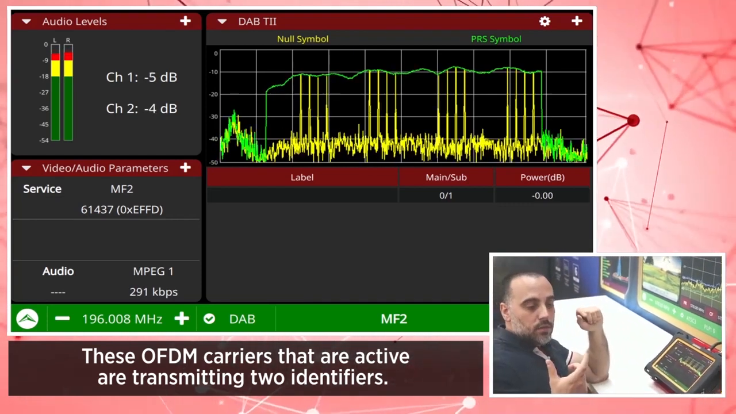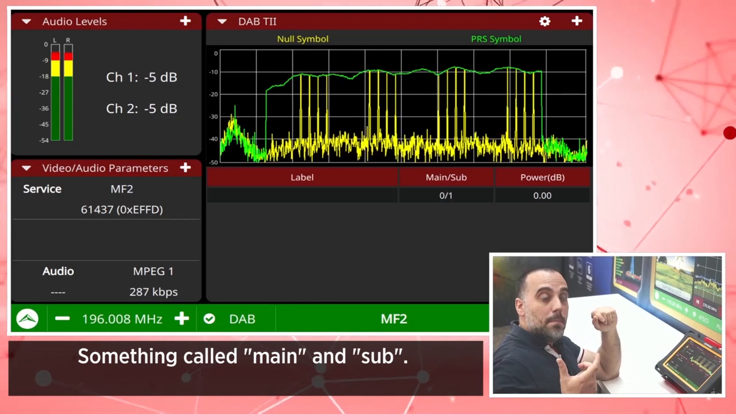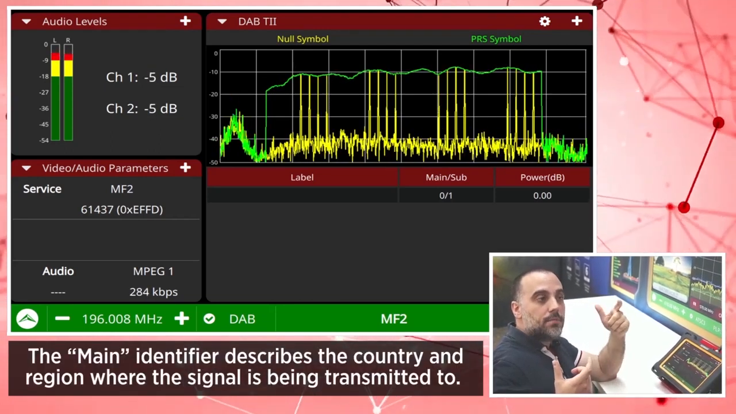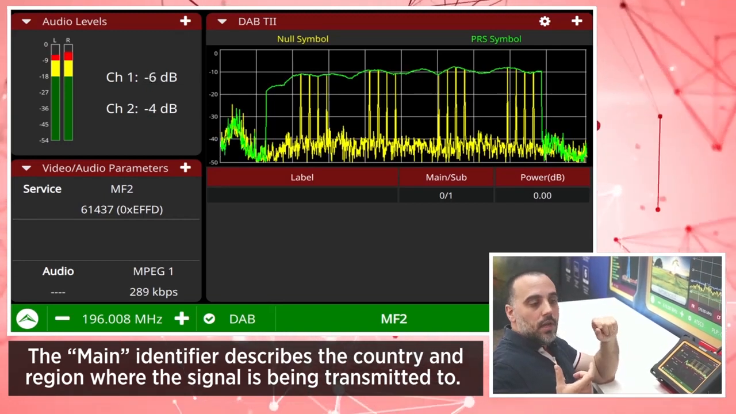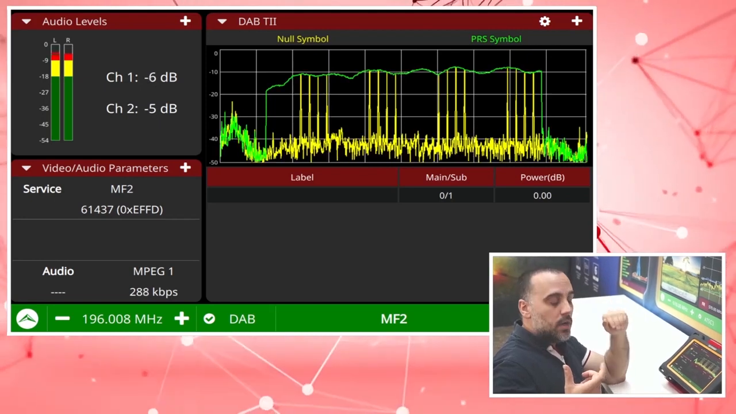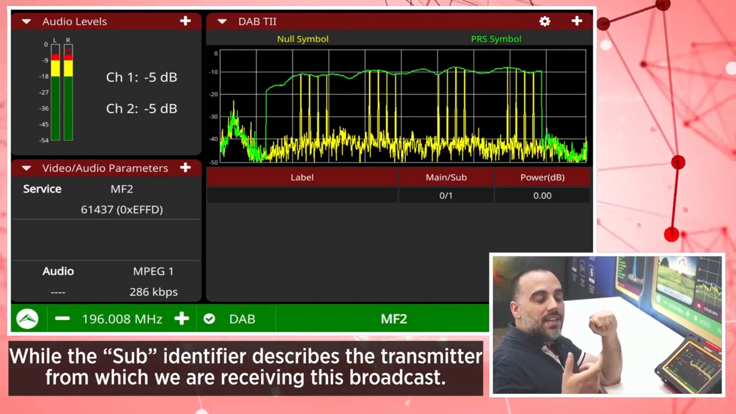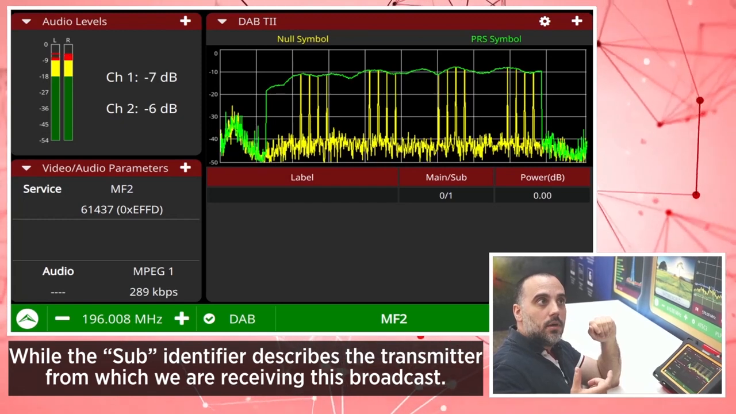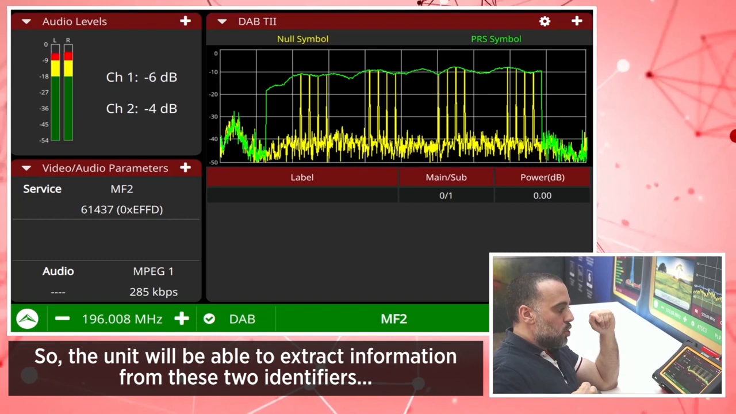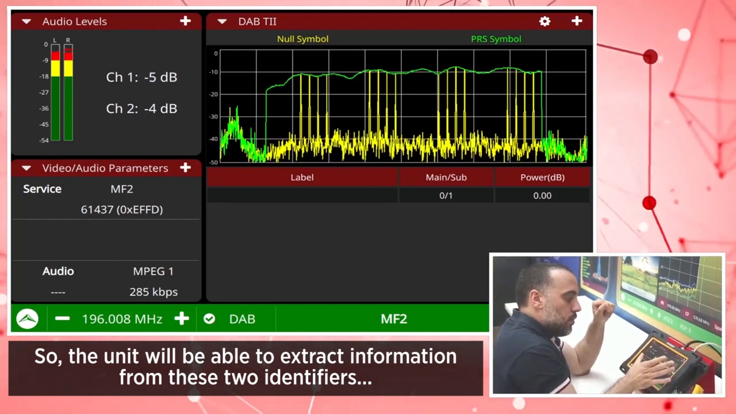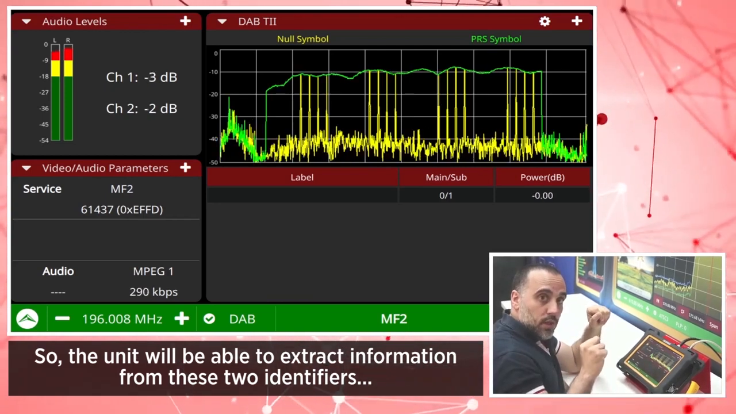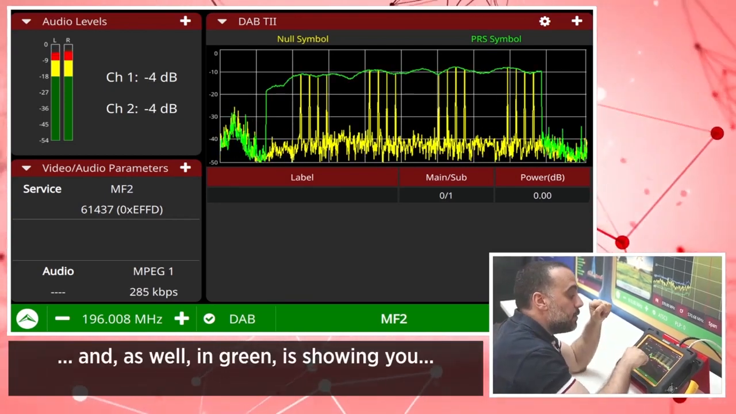two identifiers, something called main and sub. The main identifier describes the country and region where the signal is being transmitted to, where it's being broadcasted to, while the sub identifier describes the transmitter from which we are receiving this broadcast. So the unit will be able to extract the information from these two identifiers,